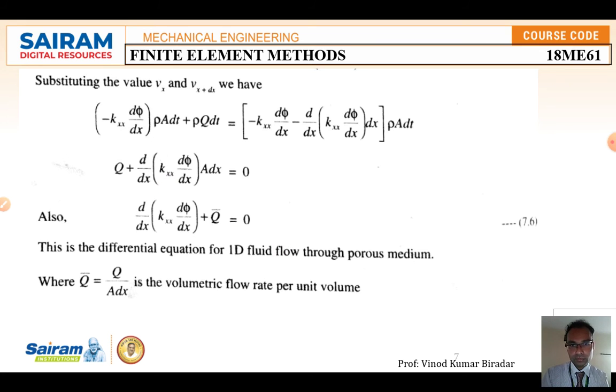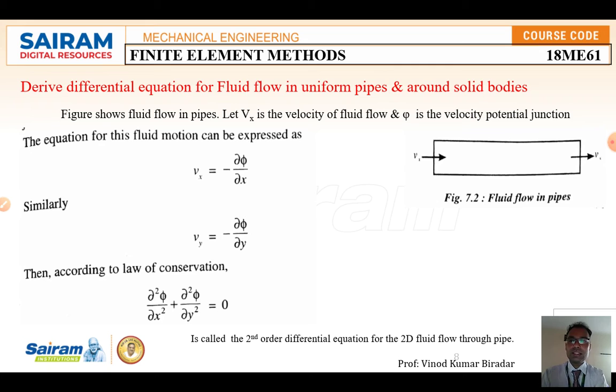Now coming to the second one, derive the differential equation for the fluid flow in a uniform pipe or around solid bodies. So a uniform pipe will be there. The fluid flows in the pipe, this is the entry, this is the exit level. The figure shows the fluid flow in a uniform pipe. Let vx be the velocity of fluid flow and phi the velocity potential function.